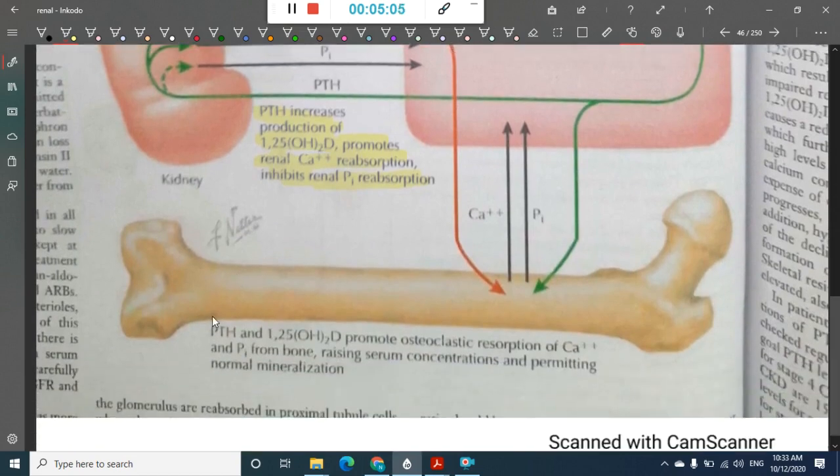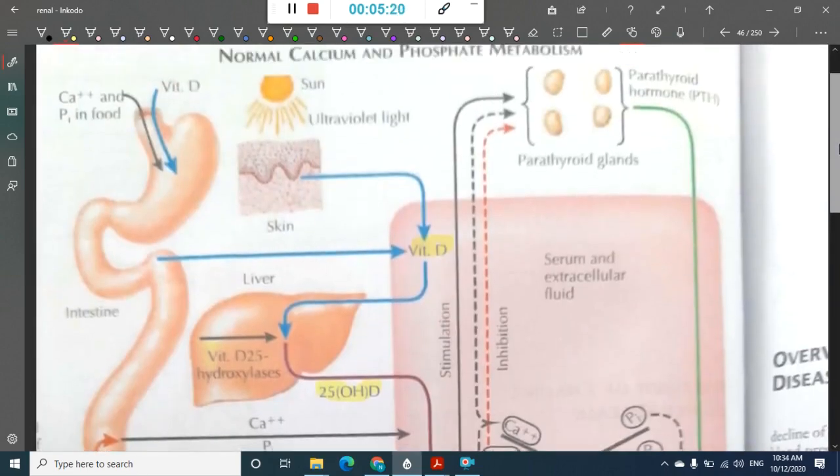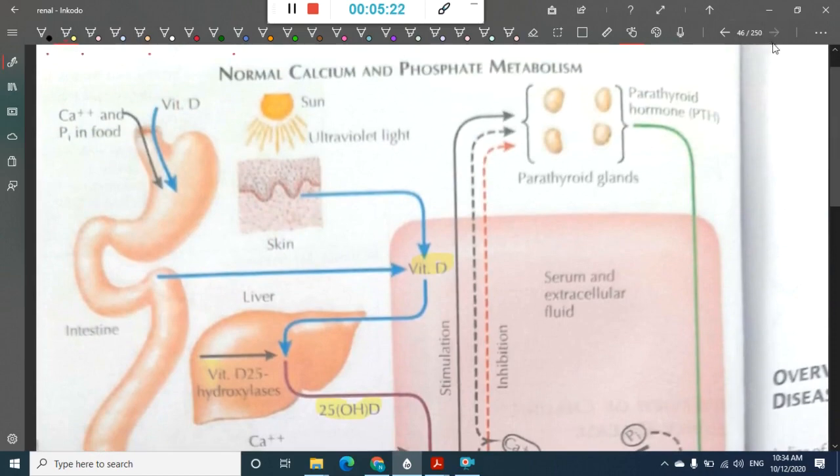Both parathormone and vitamin D will promote osteoclastic resorption of calcium and phosphate from bone. So this is the whole picture of calcium and phosphate metabolism.